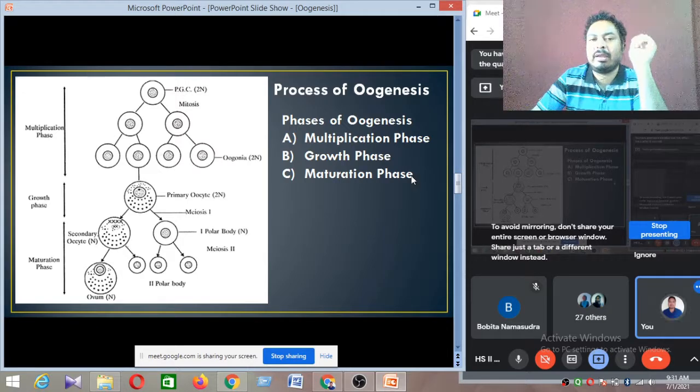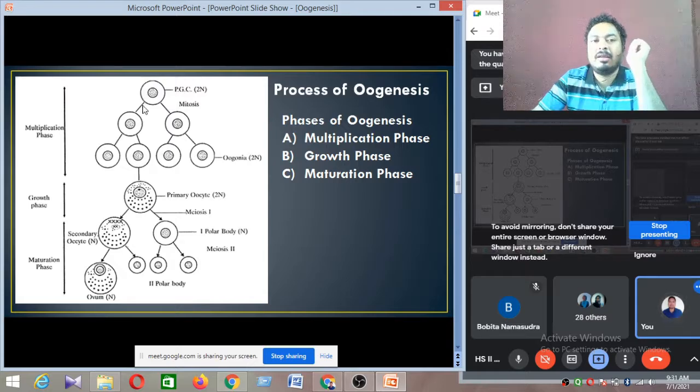Okay, first you go for number one, the multiplication phase. You can see this is the multiplication phase. This cell is called the primordial germ cell. In which time period are the primordial germ cells produced? They are produced at the 7th week embryonic stage. Remember, at the 7th week embryonic stage, the primordial germ cells are produced.